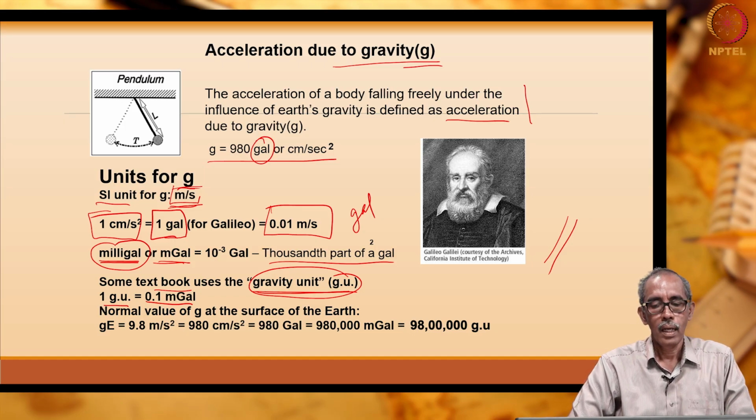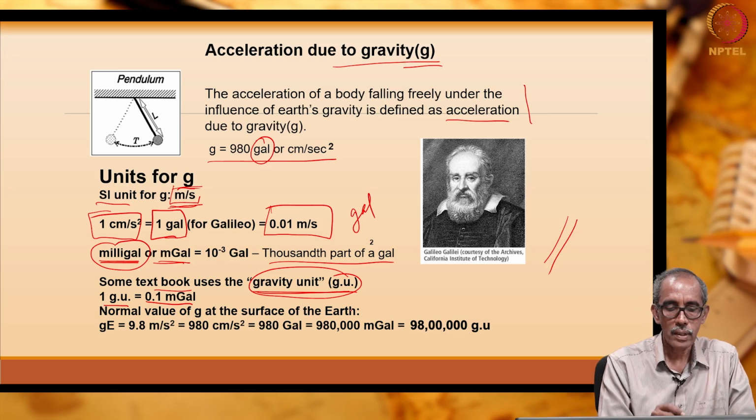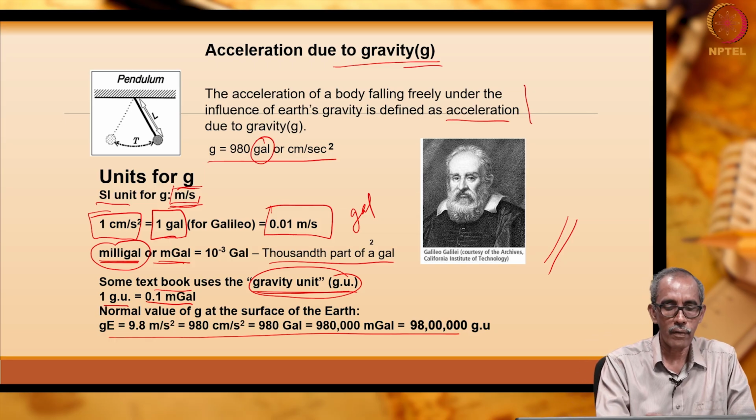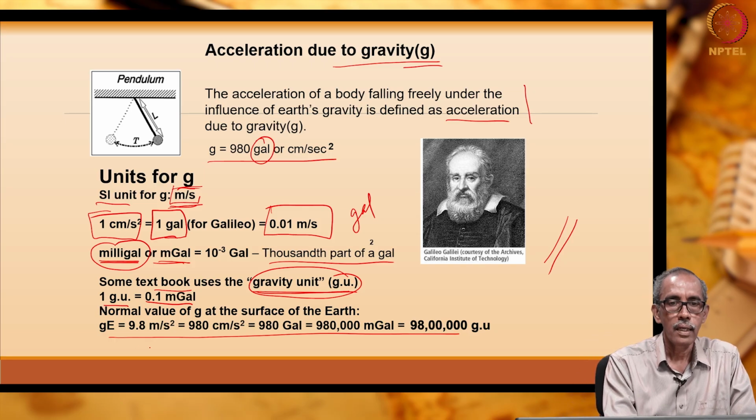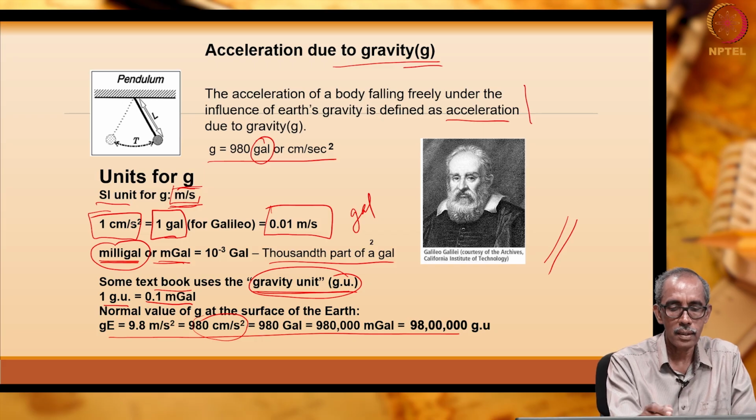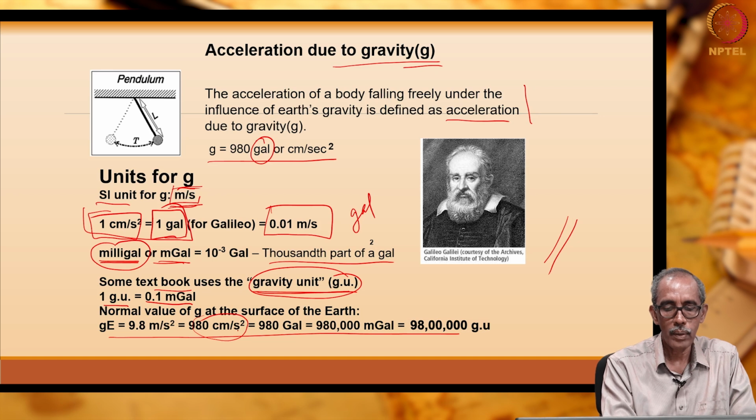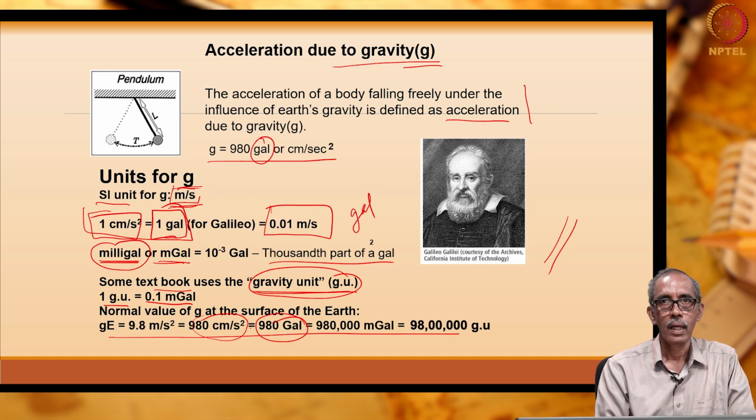Right. The normal value of g at the surface of the earth can be referred to in either way: 9.8 meter per second square or 980 centimeter per second square. When you refer to it as centimeter per second square, it is equivalent to Gal, as we had seen here. So, 980 centimeter per second square is equivalent to 980 Gal.